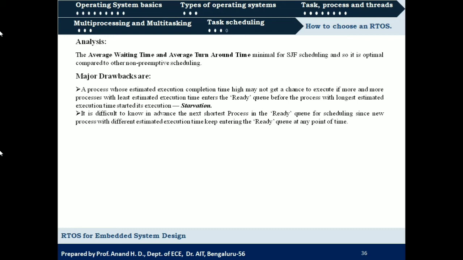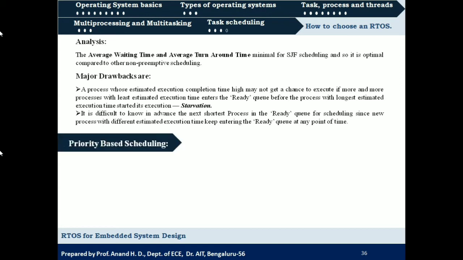So it is difficult to know in advance the next shortest process in the ready queue for scheduling, since new processes with different estimated execution times keep entering the ready queue at any point of time. So that is also one more point. It will be hard for the operating system to know well in advance what would be the estimated time of the next process that will be entering the ready queue. It may have more completion time compared to currently available processes in the ready queue, or it may have the least completion time compared to all the processes in the ready queue. Yes, so that is the major drawback.